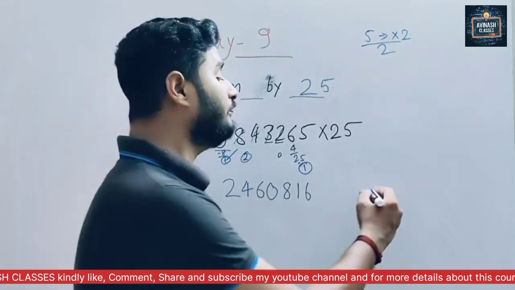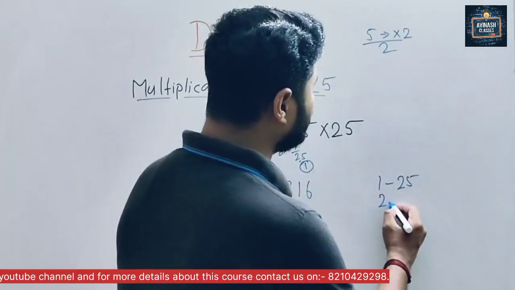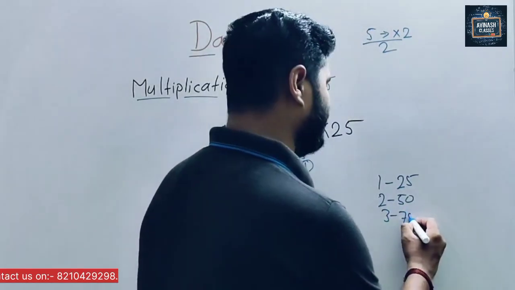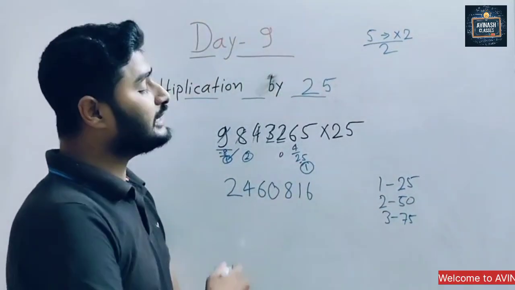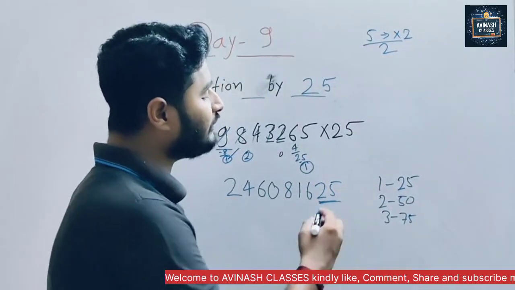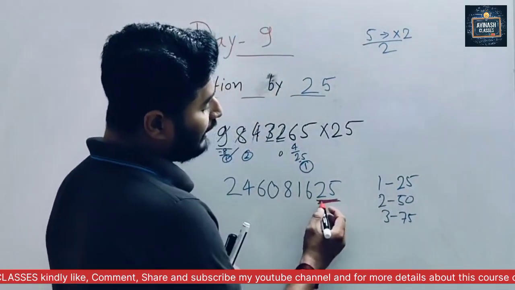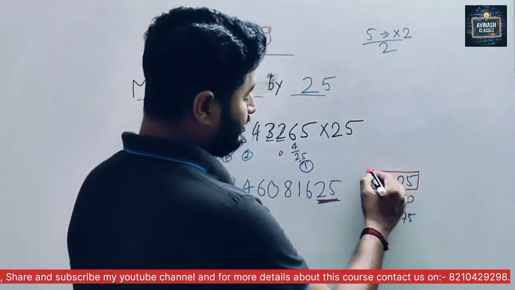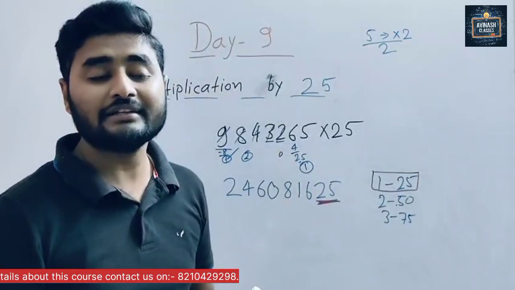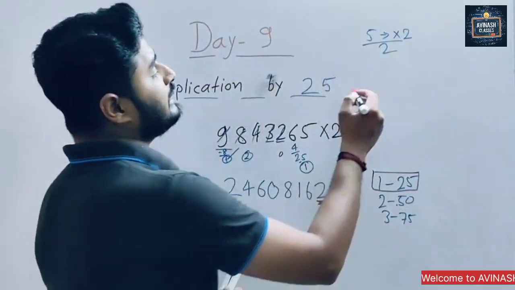And what I told: when we get remainder 1, we have to take 25. When we get remainder 2, we have to take 50. When we get remainder 3, we have to take 75. So here what do we write? Because we are getting remainder 1, we write 25. Why do we write 25 at the end? Because we get remainder 1. In case we get remainder 2, we get 50. If we get remainder 3, we get 75.